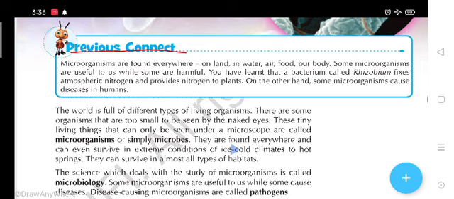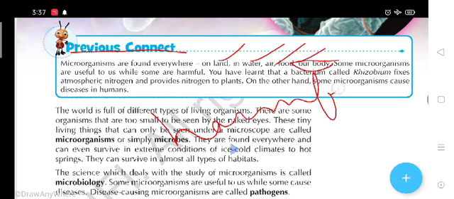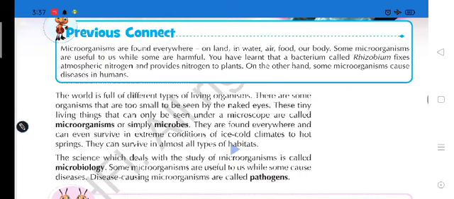Yes students, you may be surprised that inside and outside our body there are microorganisms. Some of them are harmful, and some of them are useful. Some microorganisms are useful to us while some are harmful.